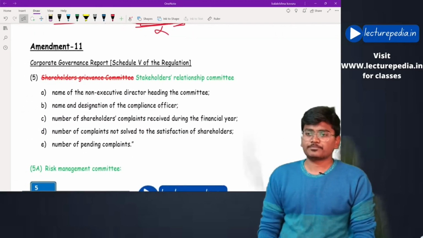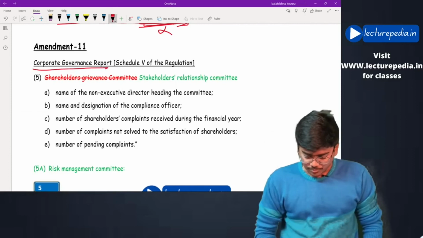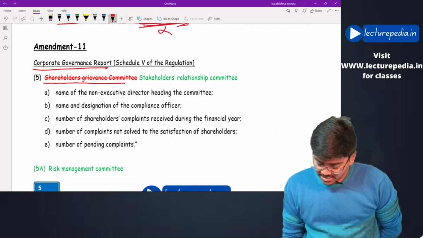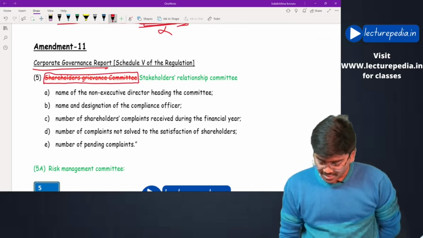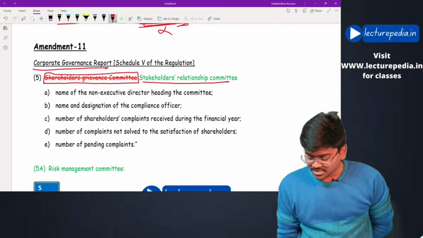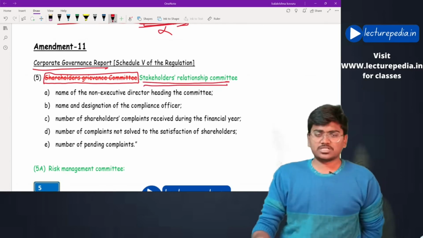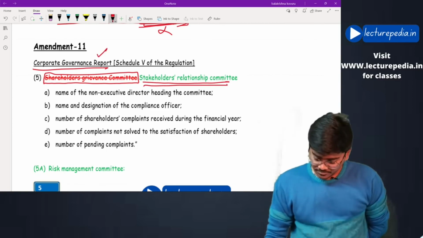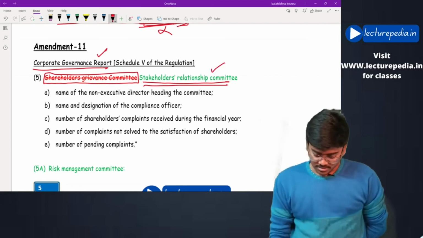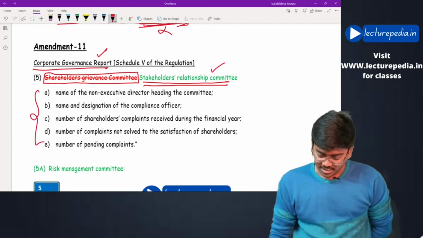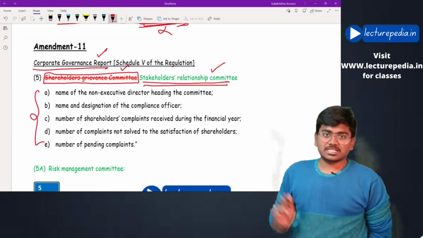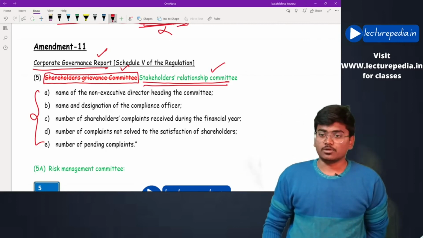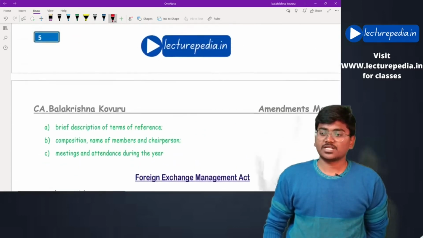Next, corporate governance report. Here just the terminology is changed. Earlier the term shareholders grievance committee was used and it was replaced with stakeholders relationship committee. Some disclosures have to be given in the corporate governance report, disclosures relating to the stakeholders relationship committee. Earlier the term used was shareholders grievance committee. Now the terminology is changed to stakeholders relationship committee. That's not a minor change.